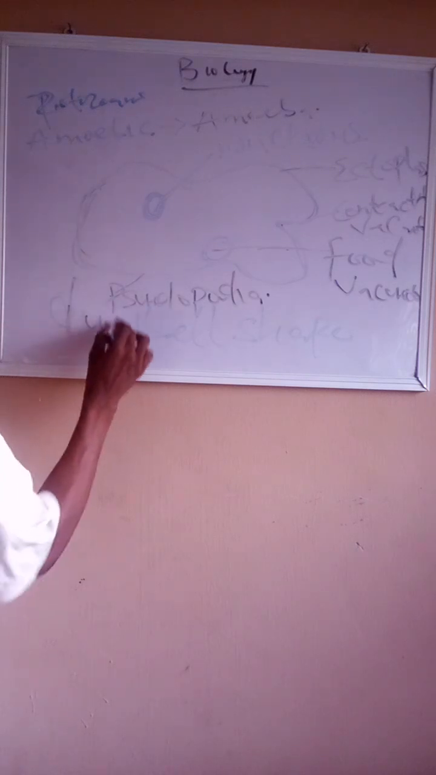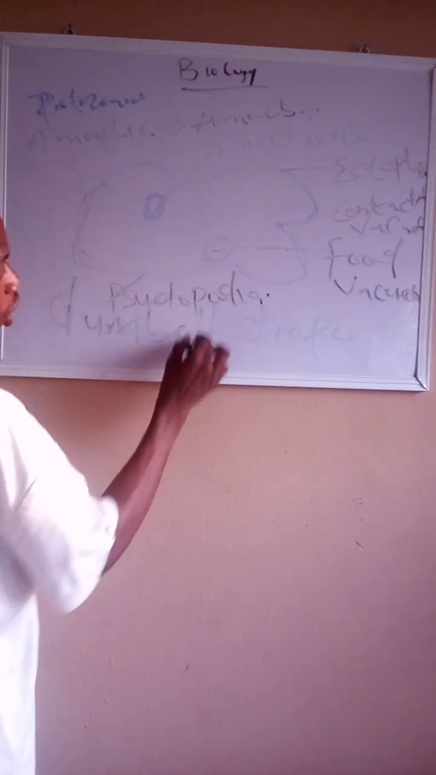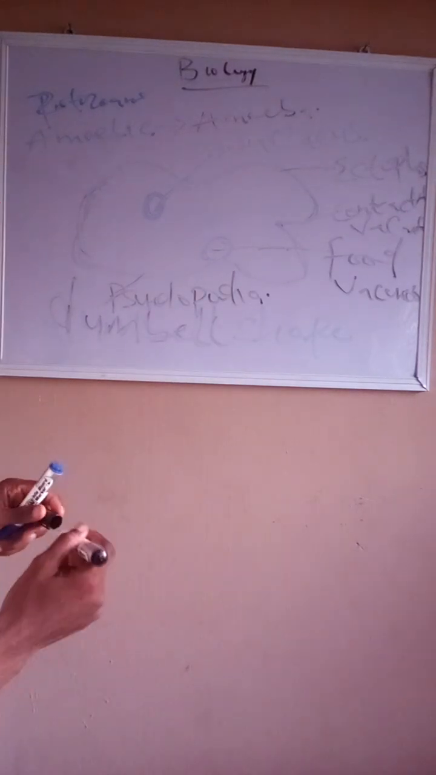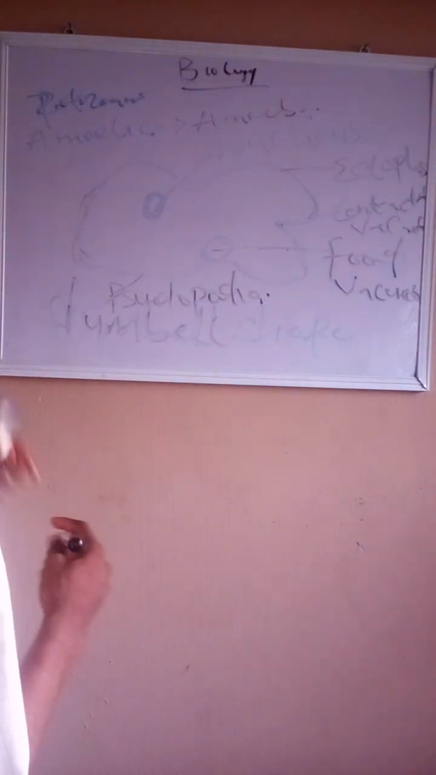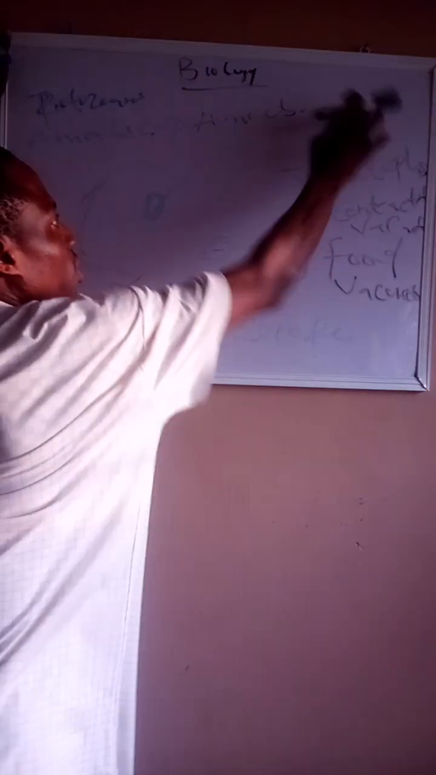It doesn't have a definite shape, and that's the reason why we call it a dumbbell shape, a shape that has no definite form. So, what are now the characteristics? What is now the function of this nucleus?